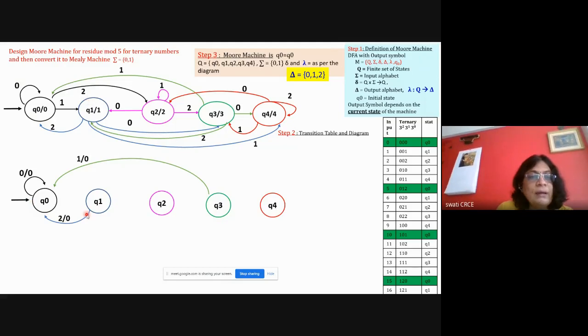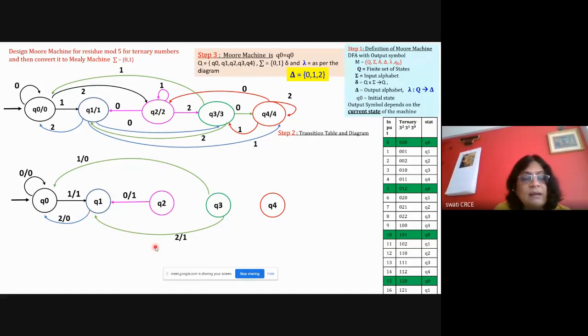Go to Q1, see all the incoming transitions. So there are three incoming transitions: one black color, green color, and this pink color. For black, remove this one and say 1 by 1. Then remove this one and say 0 by 1 for the pink. And for green also 2 by 1 from Q3 to Q1. So just remove this one and write it outside.